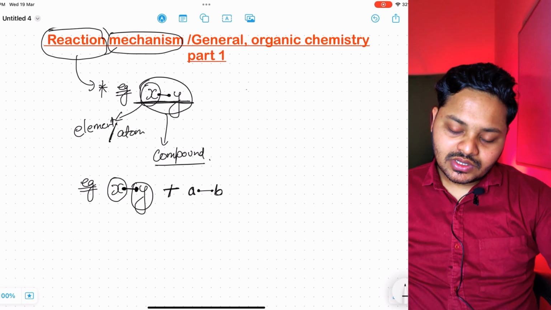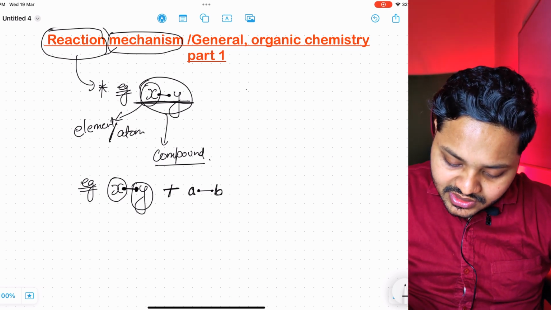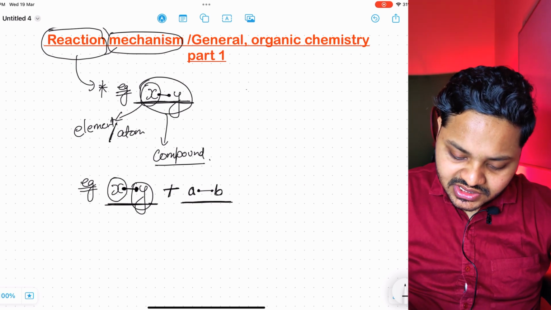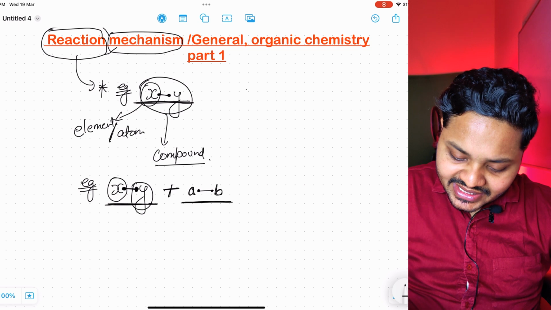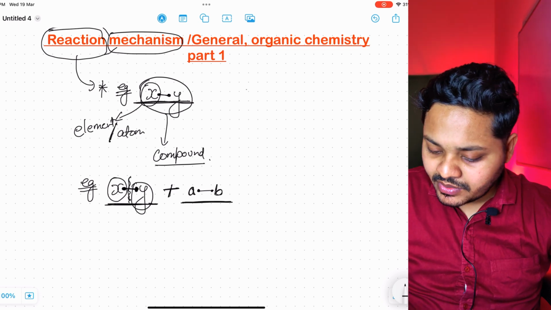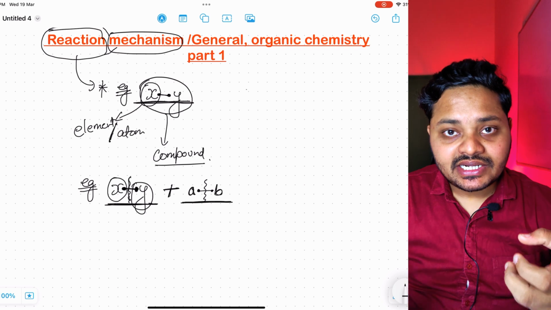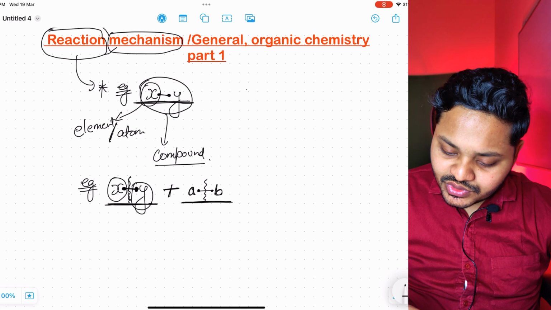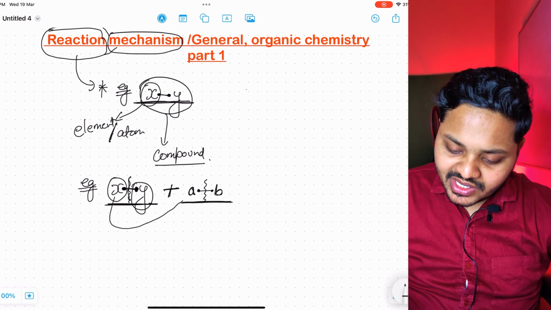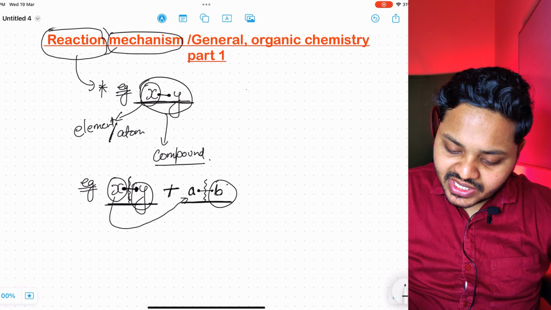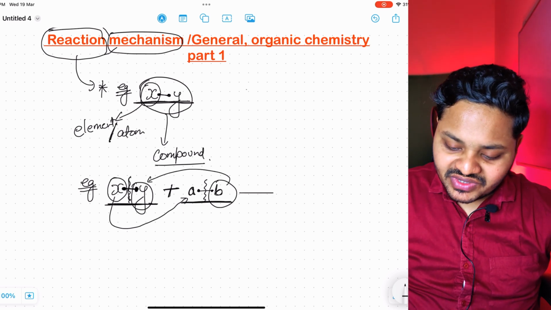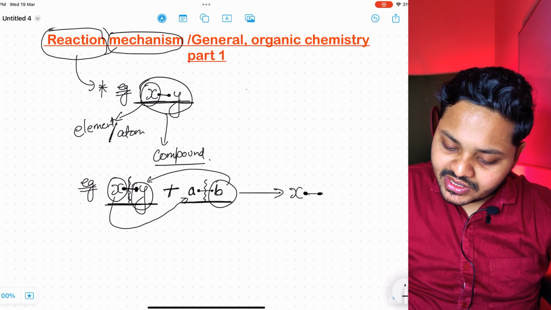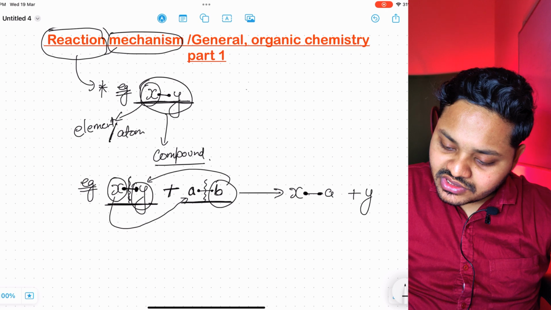This is the bond between X and Y, and this is the bond between A and B. Just imagine X gets detached from Y and A gets detached from B, that is, the breakdown of those bonds occurs. Then X approaches A and B approaches Y. The final product is X having a bond with A and Y forming a bond with B.